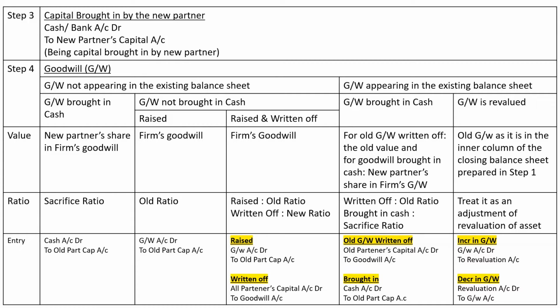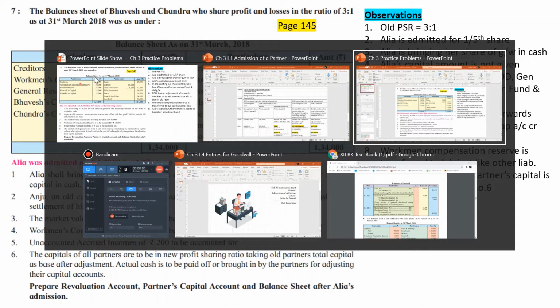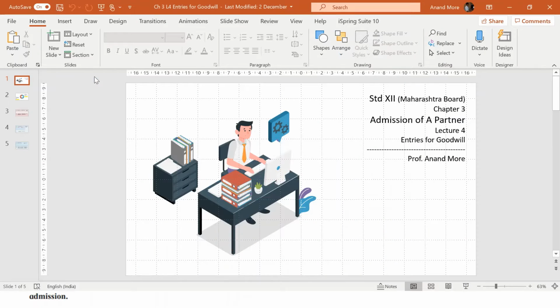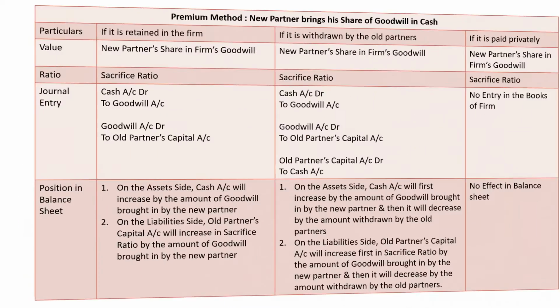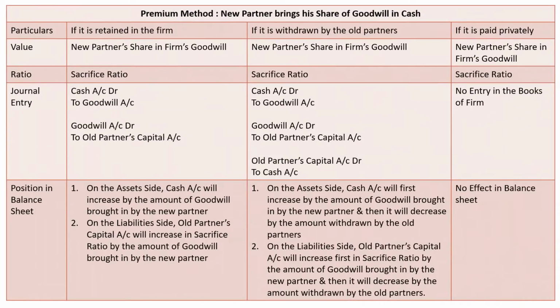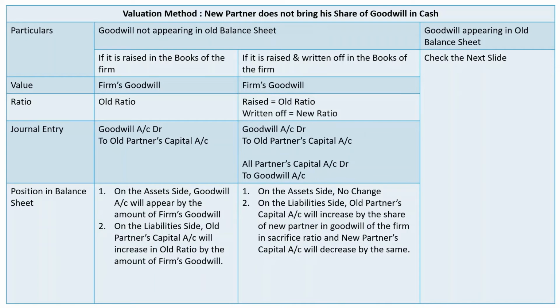Okay, so step number 4 talks about goodwill. Now about goodwill, this is going to be a little bit tricky situation. Let me consider one more presentation or discussion which we had made in the past, that was about entries for goodwill. Here I had mentioned premium method, and then valuation method, in which I have specified goodwill appearing in the old balance sheet.